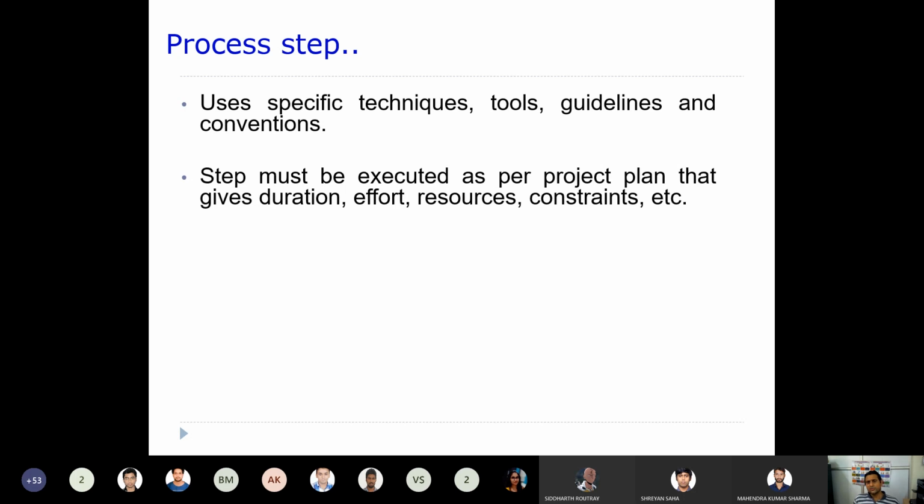And what are the resources required in order to execute that particular step? And if it has some constraints, whether these constraints are followed or not. So the process steps should ensure that the activities are carried out as per the project plan.